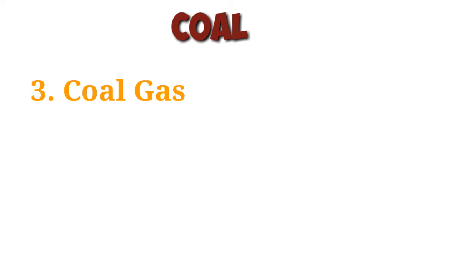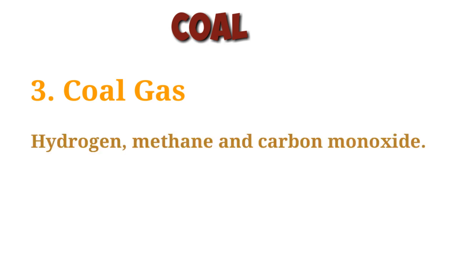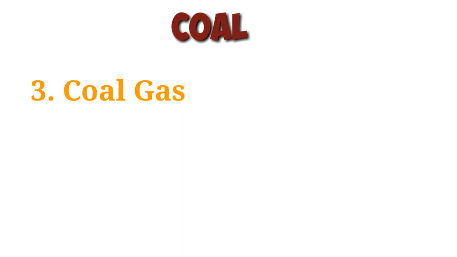Next one, coal gas. Coal gas is also obtained by the destructive distillation of coal. It burns to produce heat, due to which it is an excellent fuel. Coal gas consists of three combustible gases, namely hydrogen, methane and carbon monoxide. Coal gas has high calorific value as both hydrogen and methane have high calorific value.